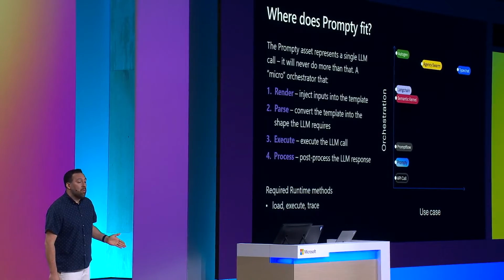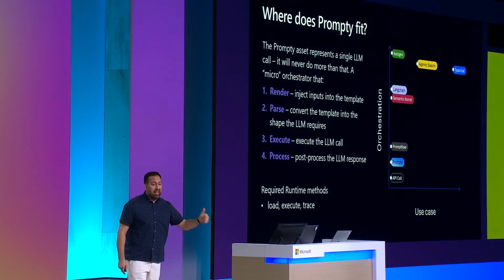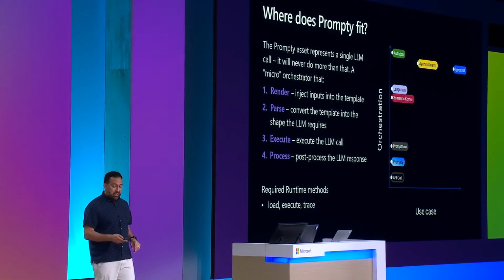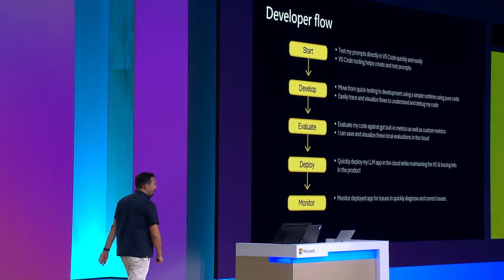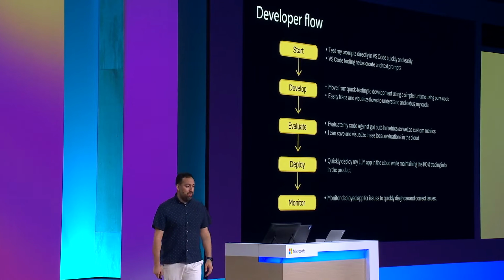This is what we suggest you should do. The required one-time methods have to have some shape or form of a load a prompty, execute a prompty, and trace it. Okay, so this is the developer flow we see. If you're looking at this and you're like, wow, that looks like a regular developer flow, it is.